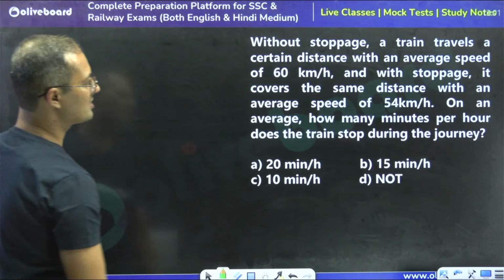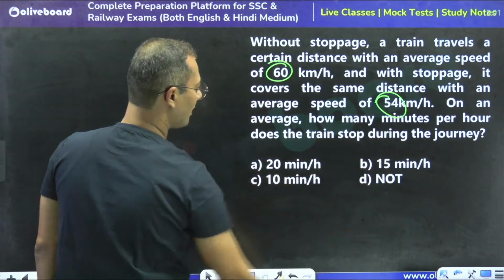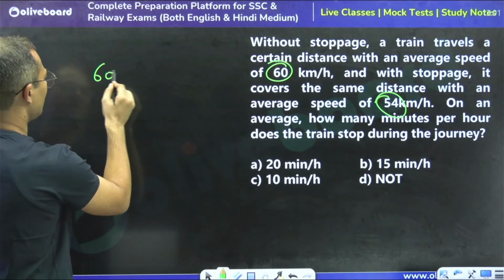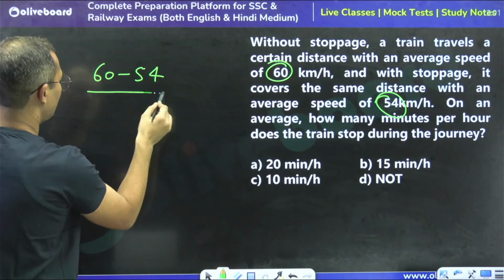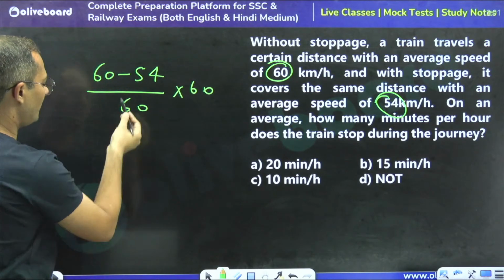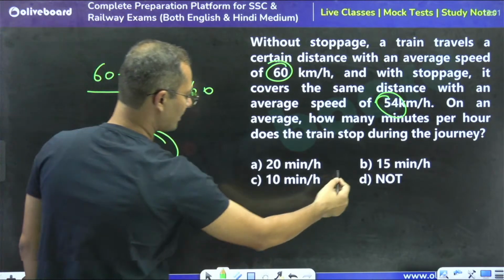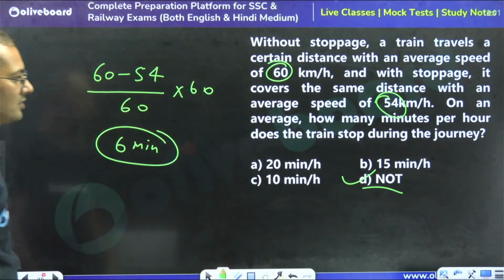Now tell me what is the answer of this question. Just take the 60 and 54. So 60 minus 54, divided by 60, into 60. So we can say that 6 minutes is the right answer. Got the point? I hope this is very much clear.